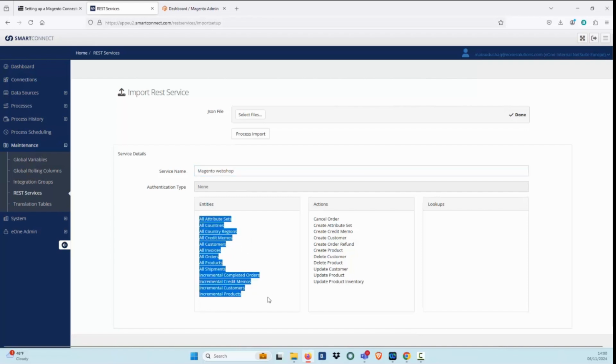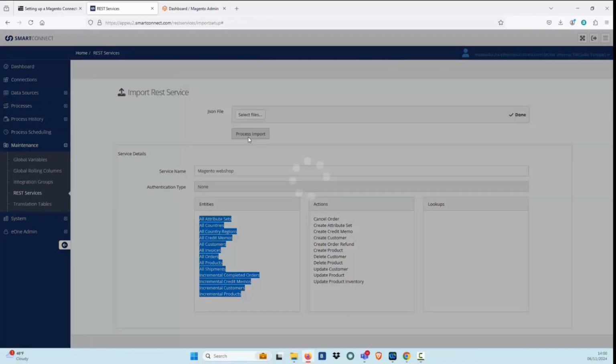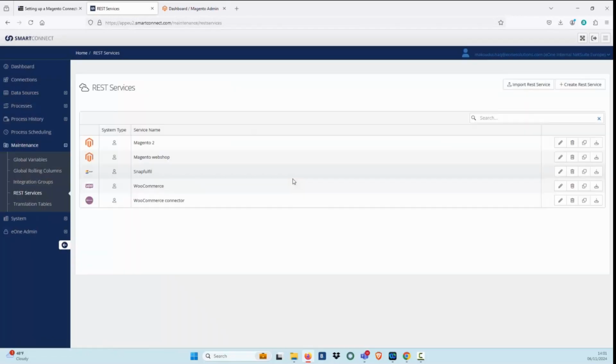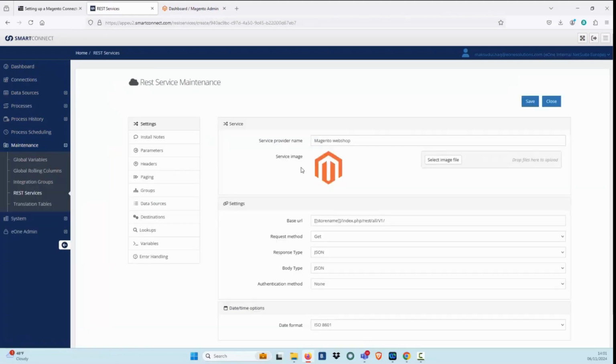Now you can see available entities. Process import. Magento Web Shop import successful. Edit the Magento Web Shop. We have an option to change the logo for the web shop. New service image uploaded.